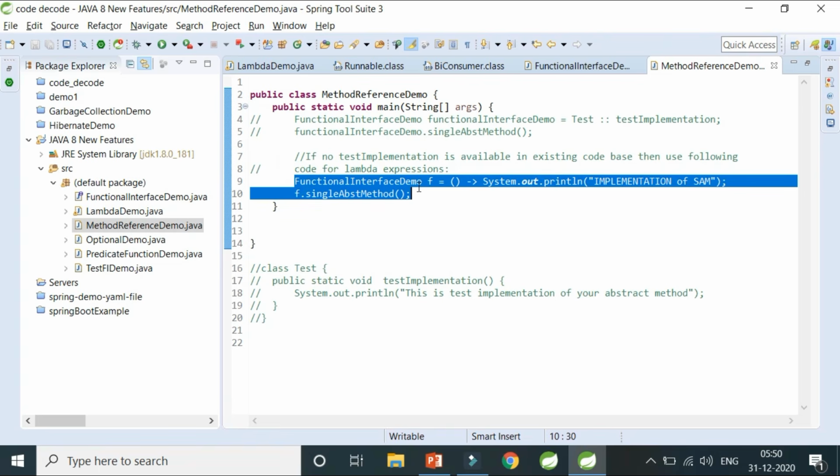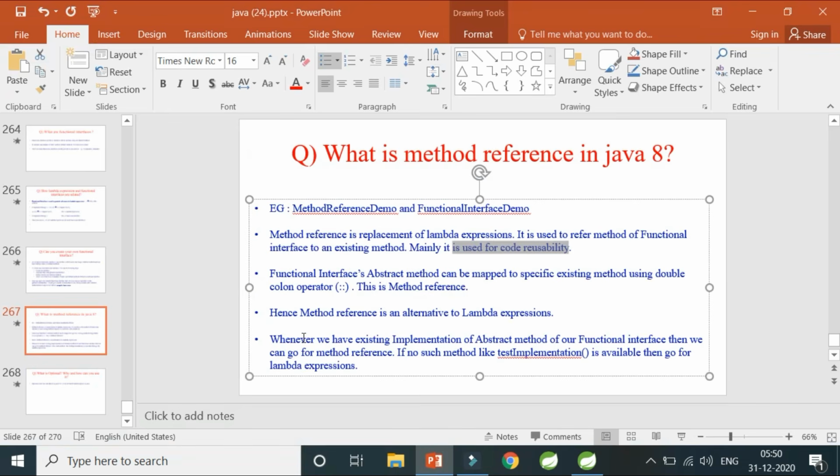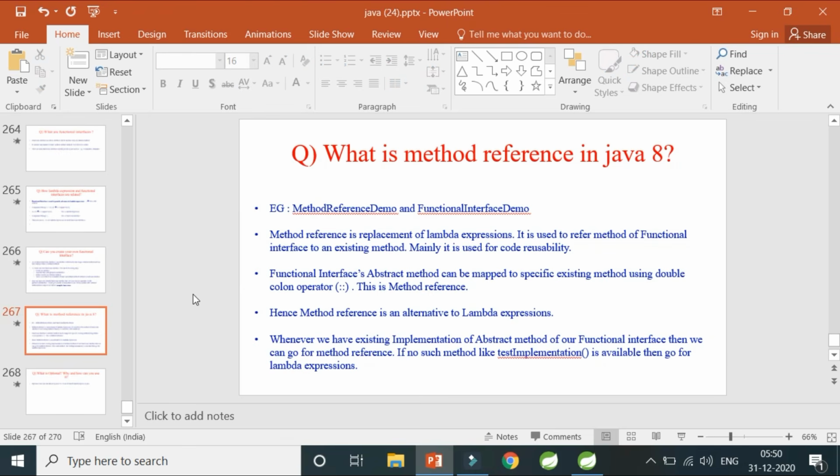So I hope this much is clear. Once again, whenever you have an existing implementation of the abstract method of your functional interface, then we can go for method referencing. If you do not have any such existing method, like testImplementation in class Test, please go for lambda expressions. Now, am I clear why method referencing came in Java 8? Just to make code reusable. If you have a code base already there, you can refer to that method to implement your interface's single abstract method.